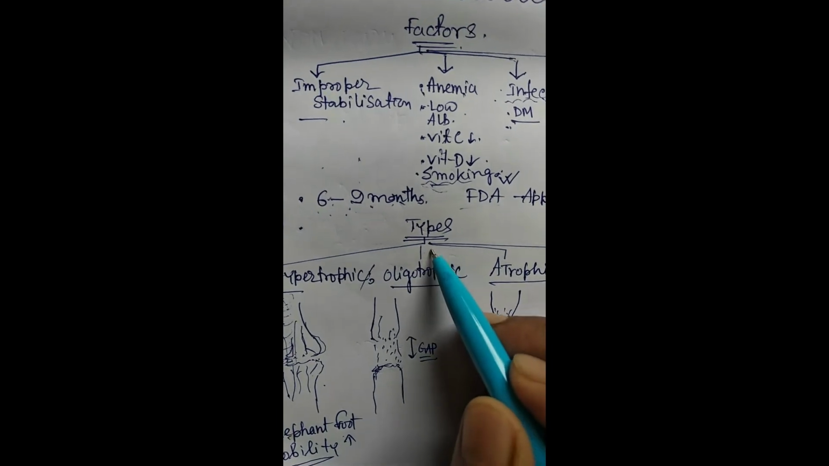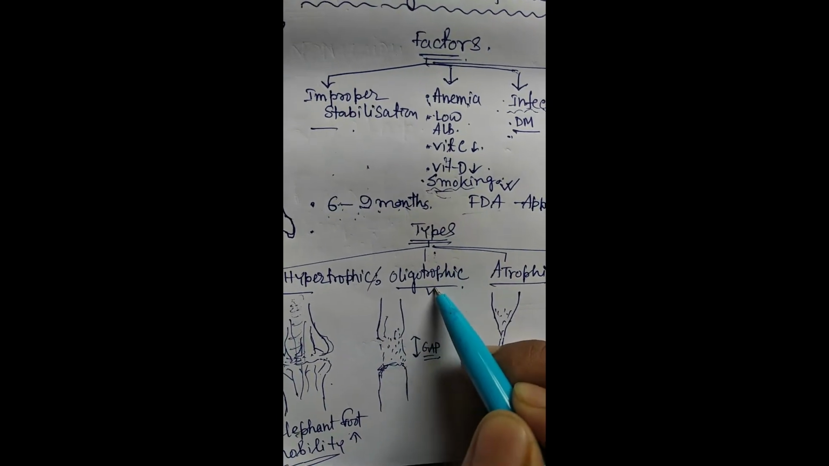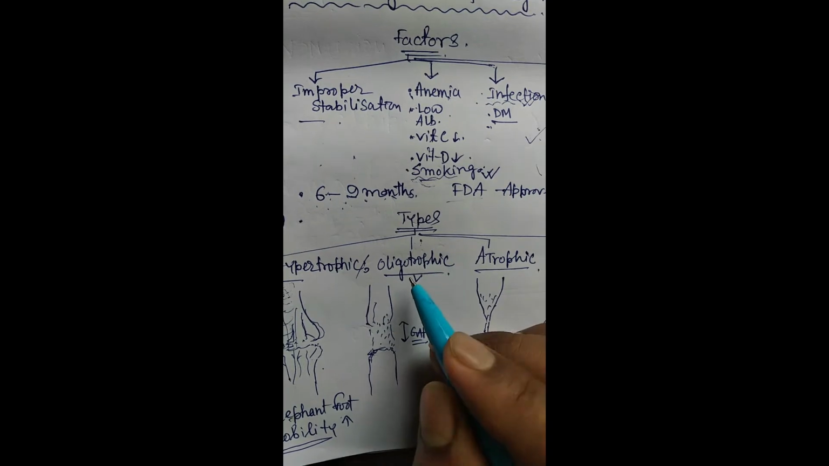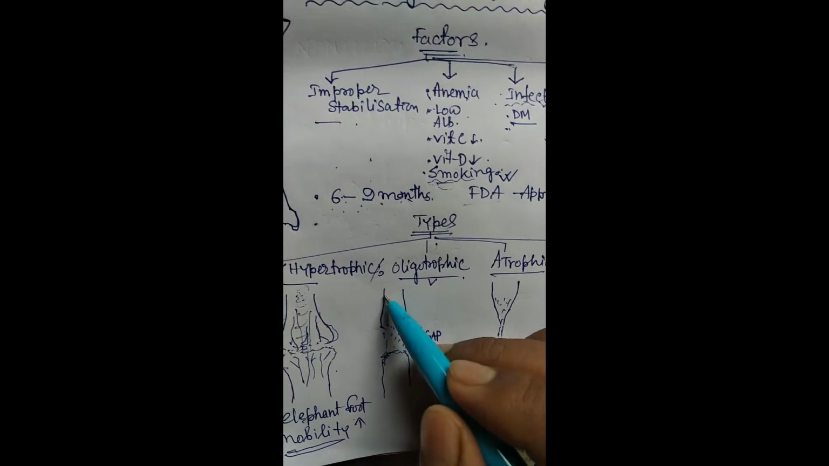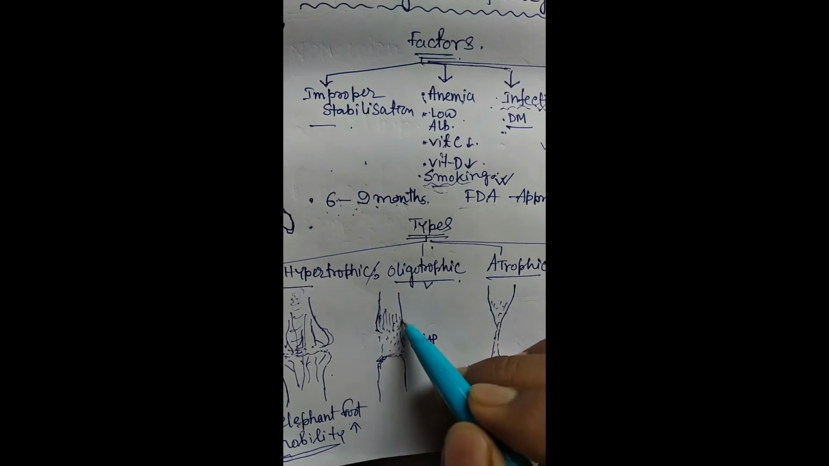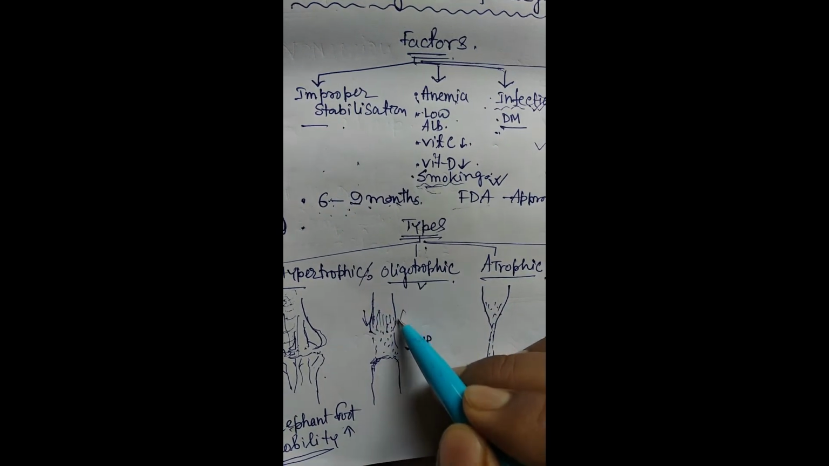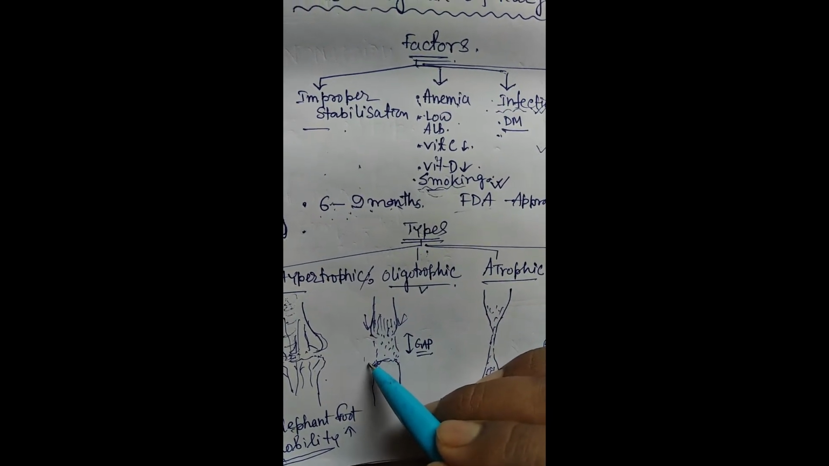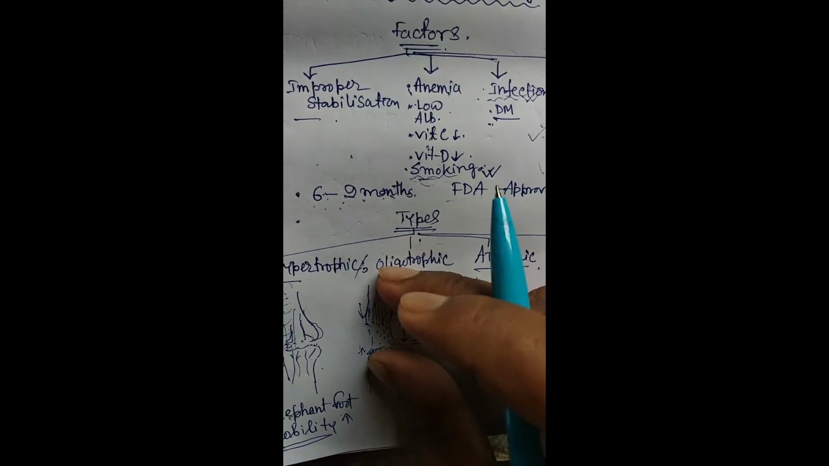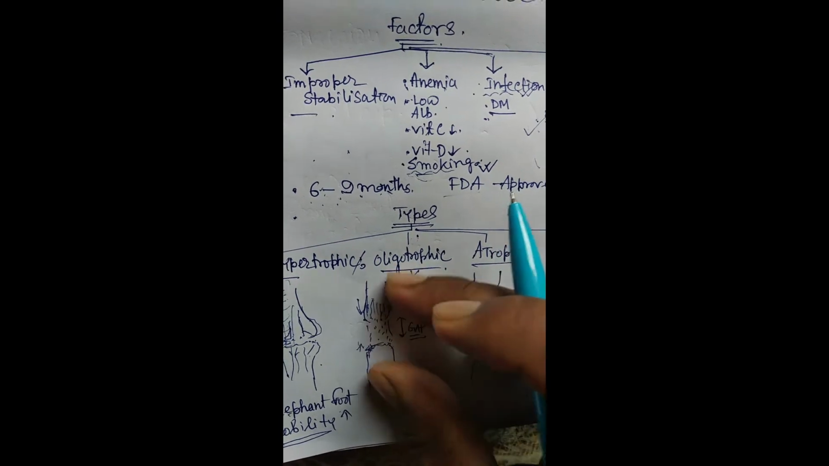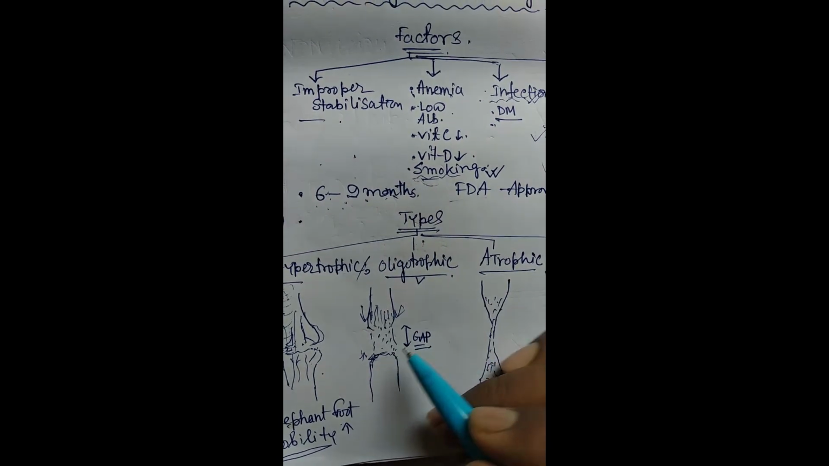Now, another type of non-union is oligotrophic non-union. In oligotrophic non-union, there will be a gap in the fracture site. Here vascularity is good, but the main problem of this non-union is the gap. If you put compression over this, it is going to unite easily.